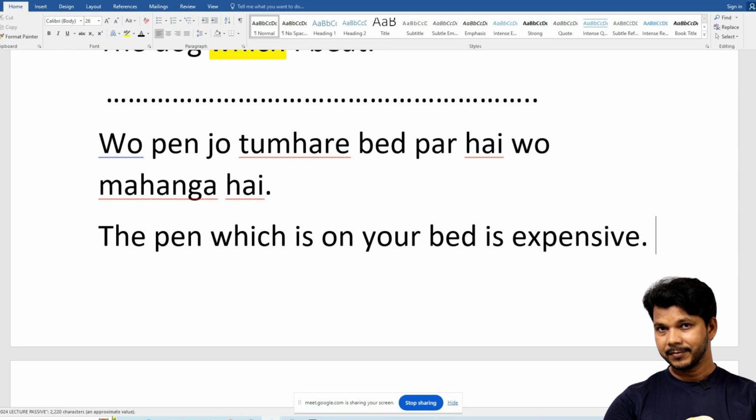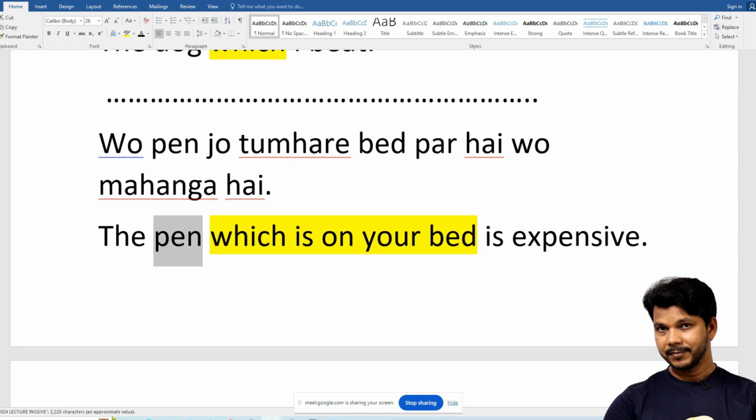Here if you see the sentence, can you feel that we have broken the sentence and put the adjective clause between them? It means this is the main subject and this is the predicate, right? And we have put this extra information, and this information is about the pen. That's why it is adjective, because we are giving extra information about a noun.